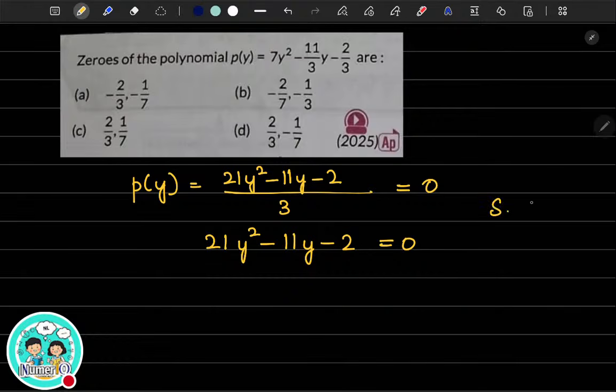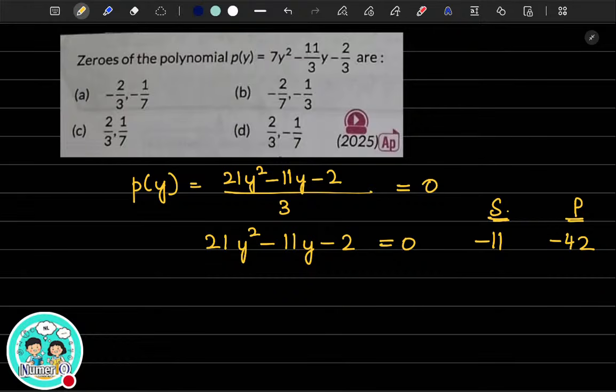What is the sum and what is the product? The sum will be your B and the product will be A multiplied by C. So the sum is minus 11 and the product will be 21 multiplied by minus 2, which is minus 42. But you are not asked to find the sum and product. You have to just find the zeros, alpha and beta.